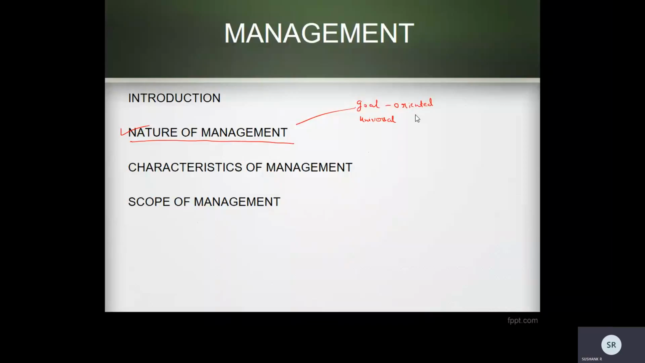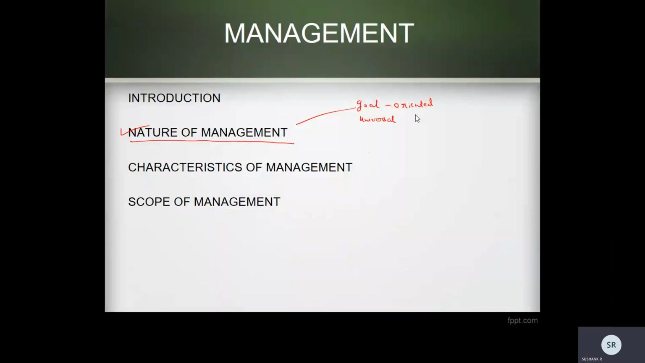So it can be any organization. It can be a club, a university, a government organization, a private organization, or a business organization. All these organizations require management. Without management, the efficiency of achieving the goal will be lesser. So management is needed.